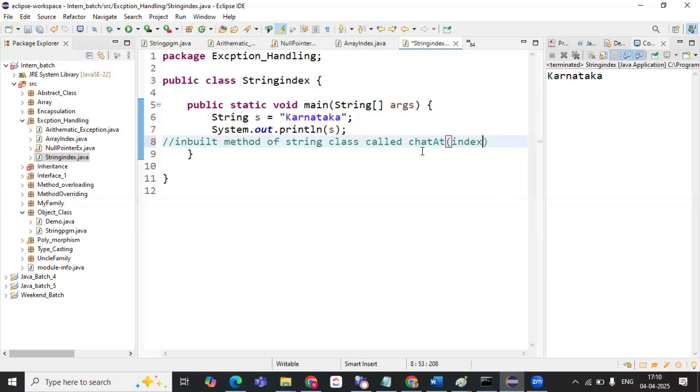Are you understanding this? How many characters are there? 1, 2, 3, 4, 5, 6, 7, 8, 9. So up to index number 8, we will have values. Am I right? Yes, ma'am.